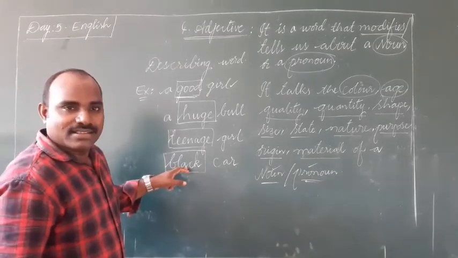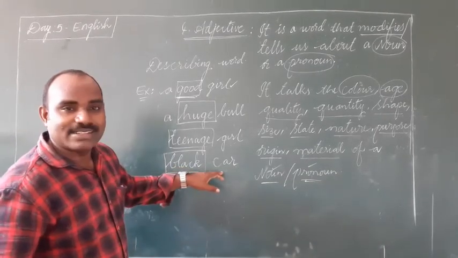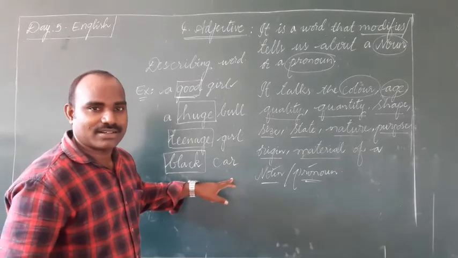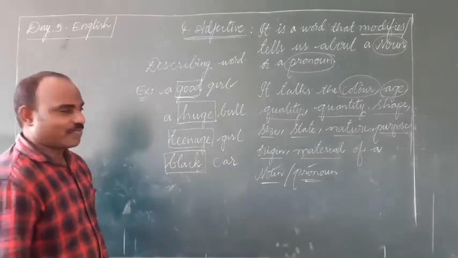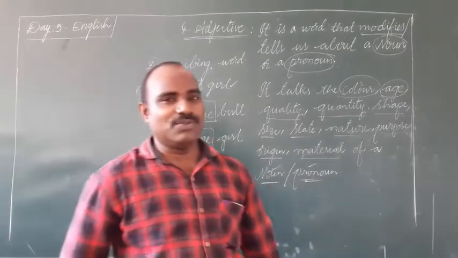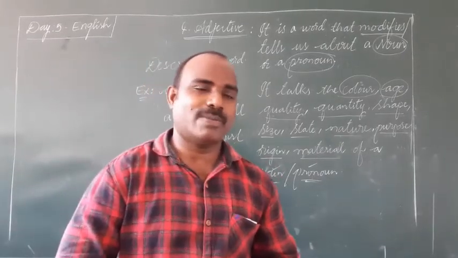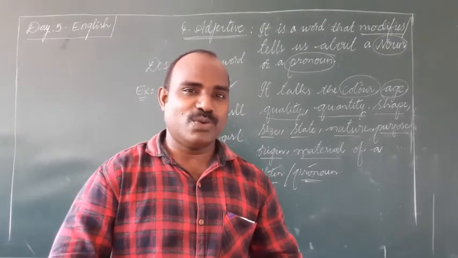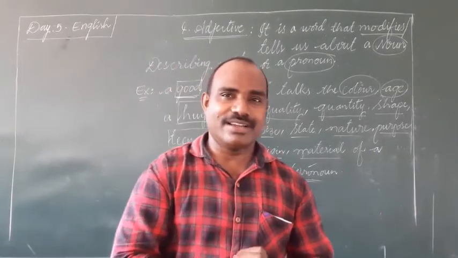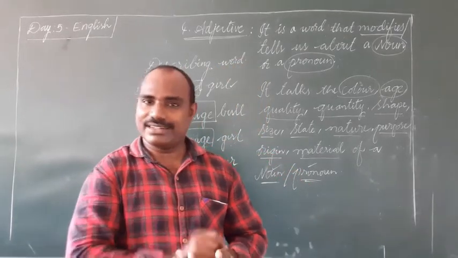Black is describing the color of the car. So black is an adjective. So any word, whatever the word, if it describes or tells us more about a noun or a pronoun, it can be called an adjective.